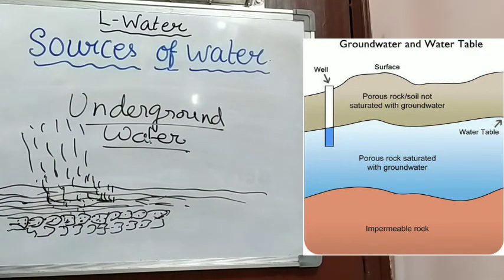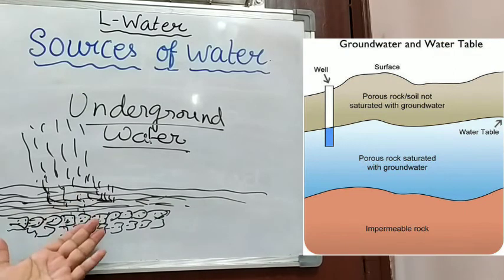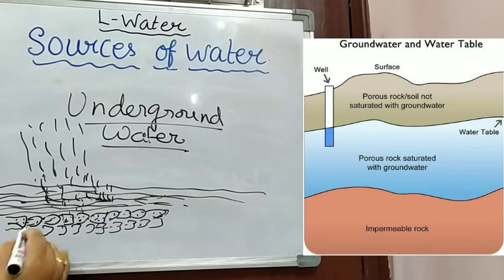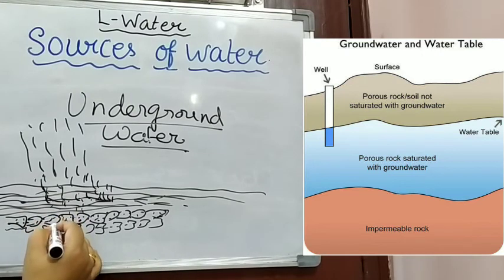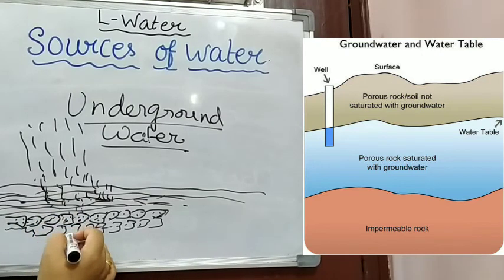That means one type of natural filtration is going on. The water is getting filtered by the rocks, and in this way the water gets filtered as it goes down.